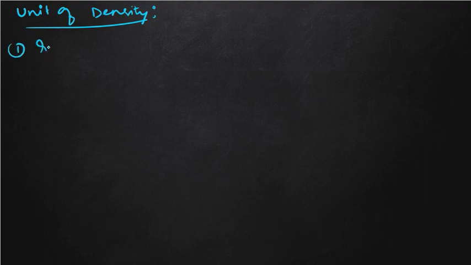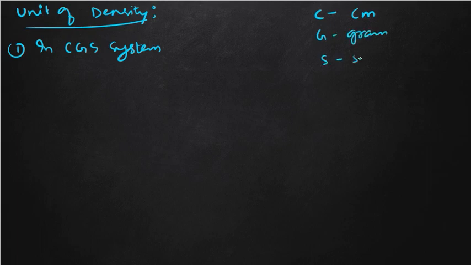Our first category is the CGS system. CGS means C for centimeter, G for gram, and S for second.